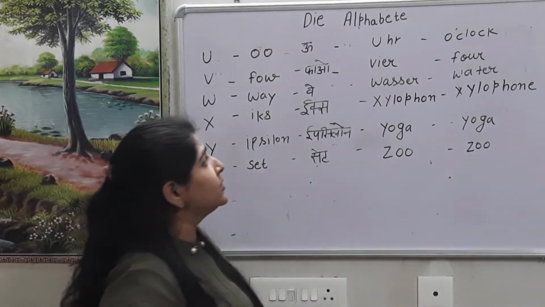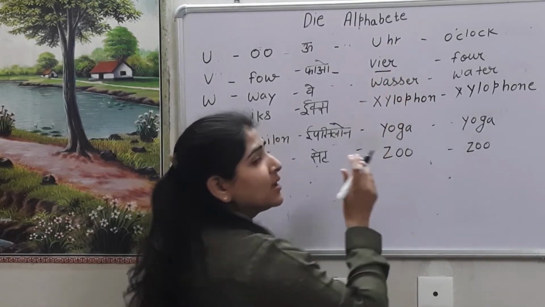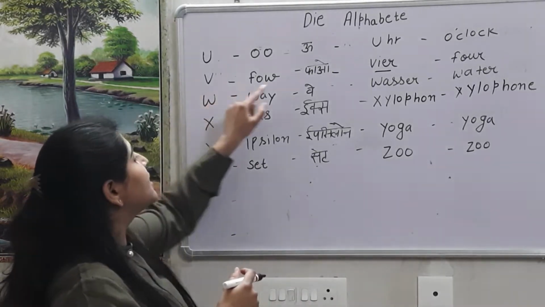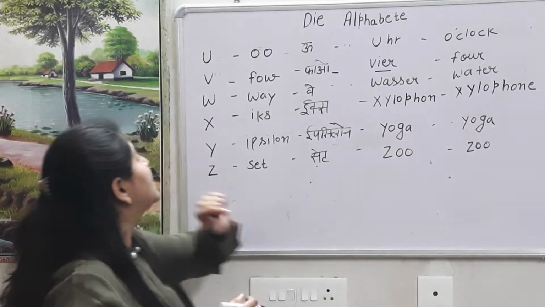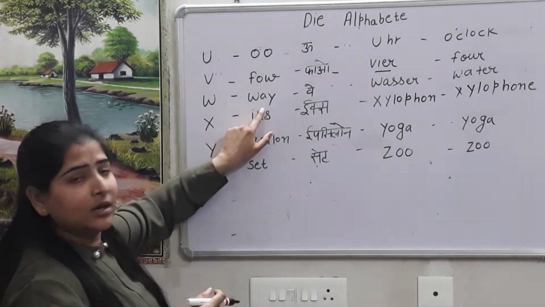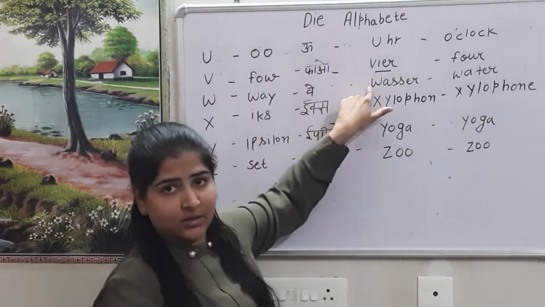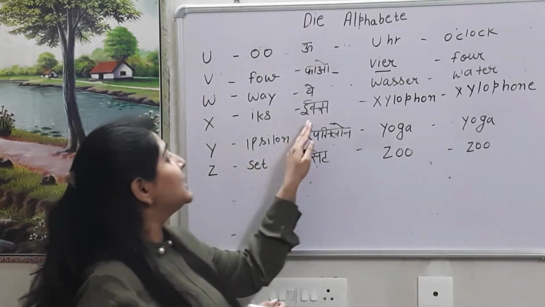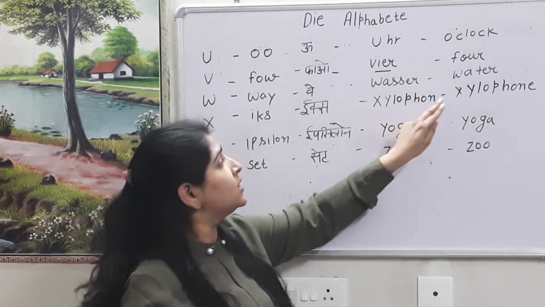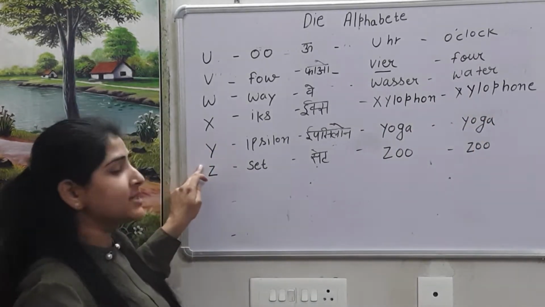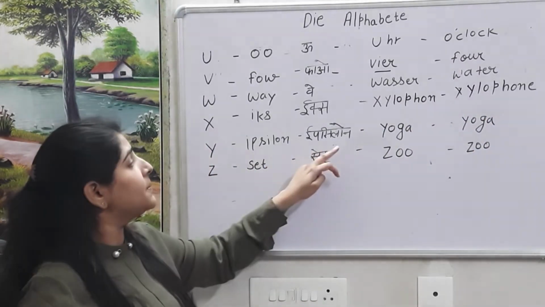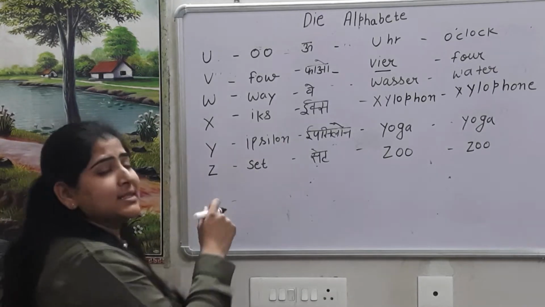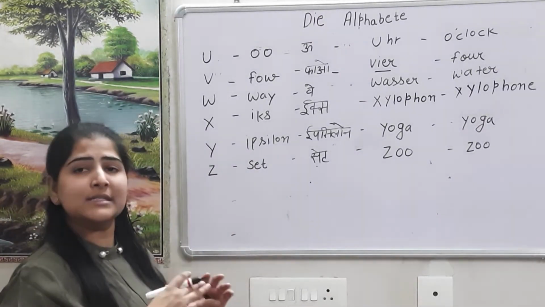Important thing that we have to know that whenever we have I and then E, the sound becomes E. So it's fear, four. Then W it's way. Wasser. Wasser is water. X sound is eeks. Xylophone. Y sound is epsilon. Yoga.